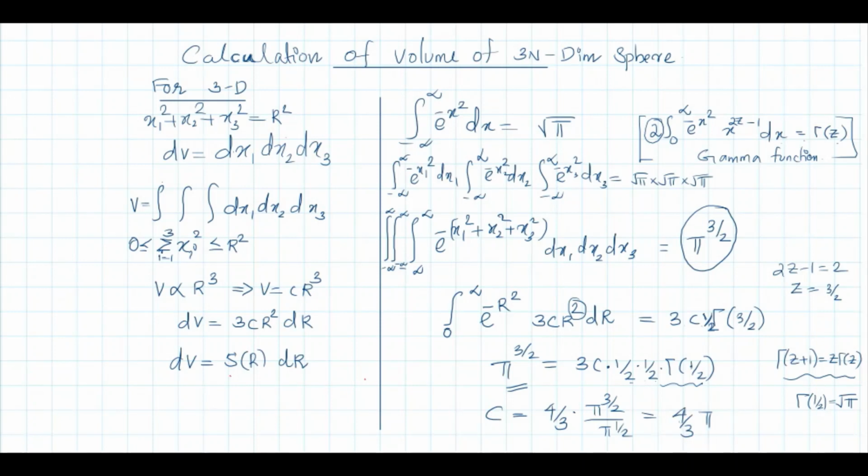That is, you obtained the volume of a sphere as 4 by 3 pi r cube. V is C r cube, and you can write S as 3c r square, 3 into 4 by 3 pi into r square, and that is nothing but 4 pi r square. So this is the volume and the area of a three-dimensional sphere. Now we will calculate the volume of an n-dimensional sphere.